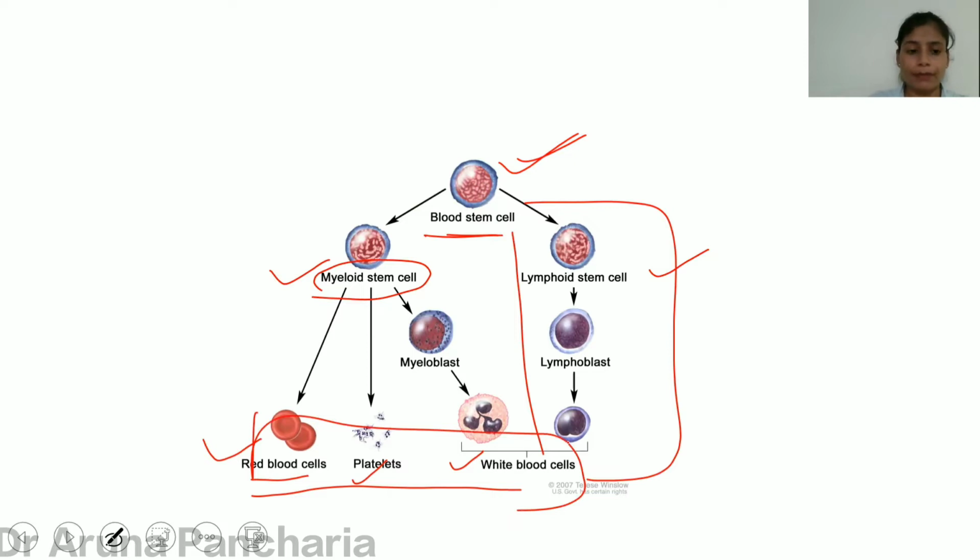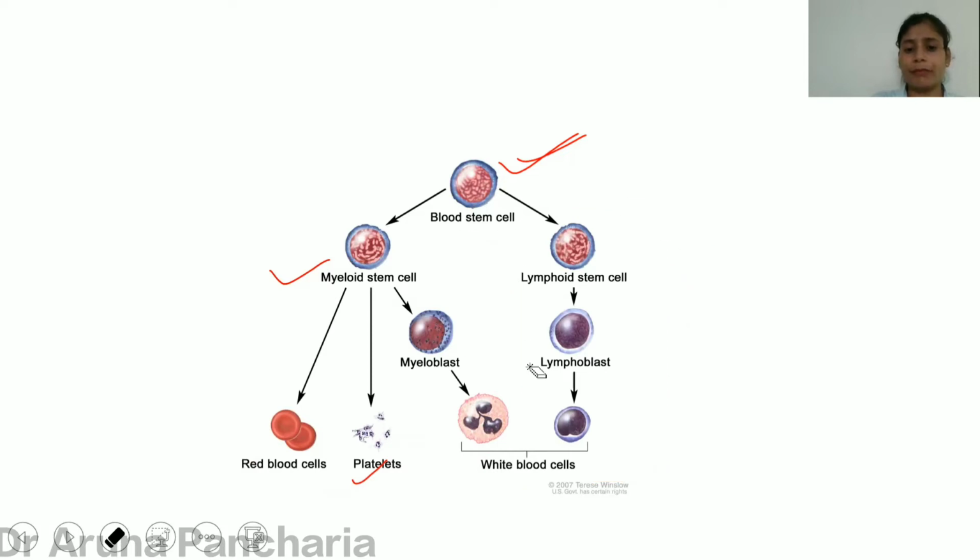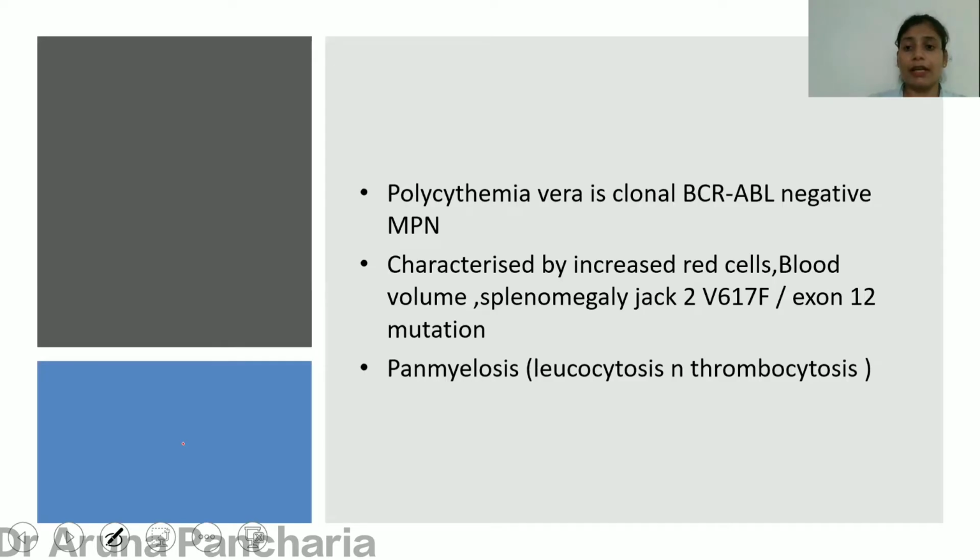So what is going to happen in the case of polycythemia vera? In polycythemia vera, all these cell series are going to increase, but there is an overproduction of the RBC. Though there is an increase in the platelets and an increase in the WBC, there is a overproduction of the RBC. Now, polycythemia vera is a clonal BCR-ABL negative MPN.